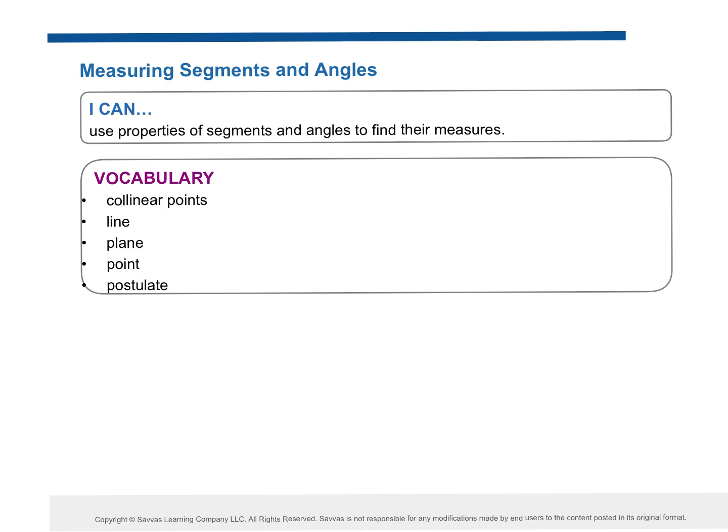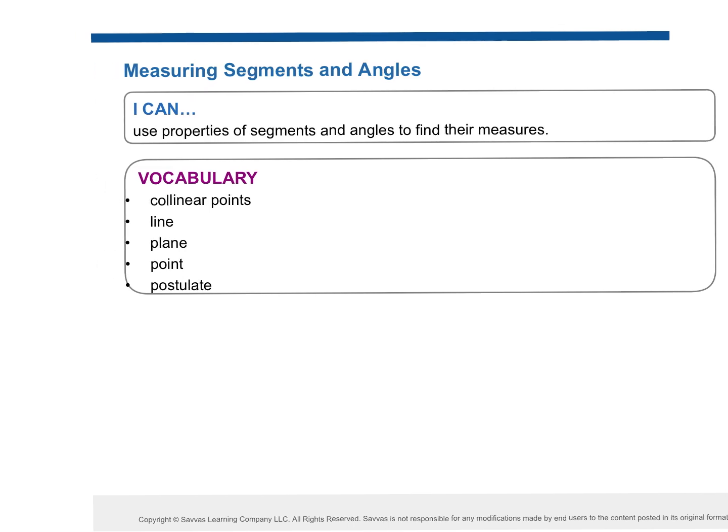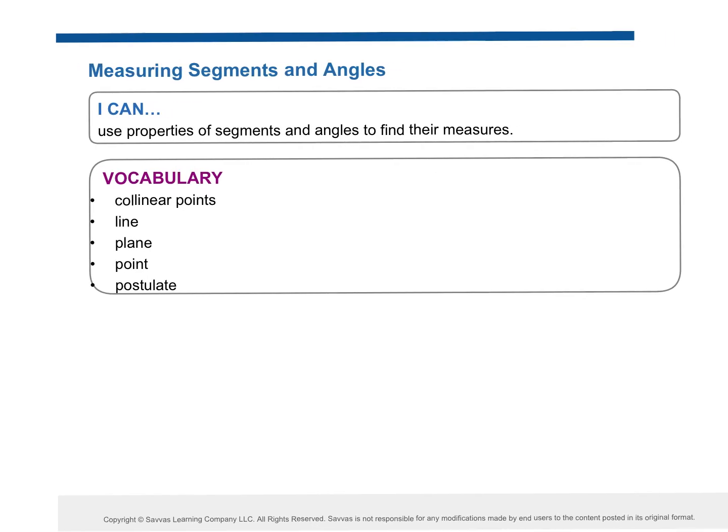Do you know a part of that word? Linear. What do you think of when you hear linear? A line. Okay, so what do you think collinear means? It's not two lines. More than 2 lines. If I draw a line here, no lines. Collinear points mean 2 points on the same line. Yep. 2 points on the same line are collinear, or any points on a line are collinear to each other.